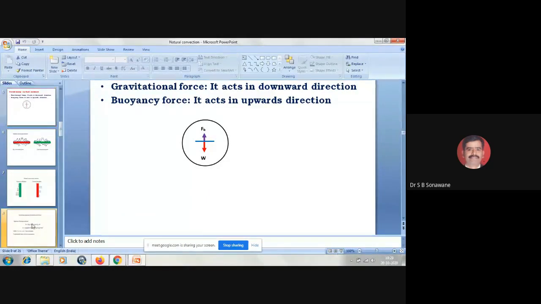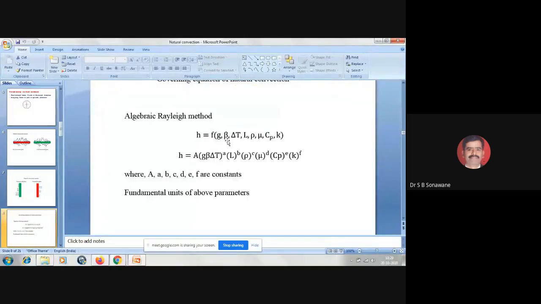So g beta delta T is basically your buoyancy force. L is a characteristic length. g is the gravitational constant. Beta is known as the coefficient of volumetric expansion.